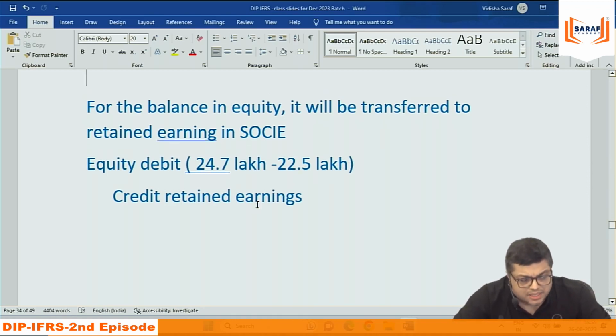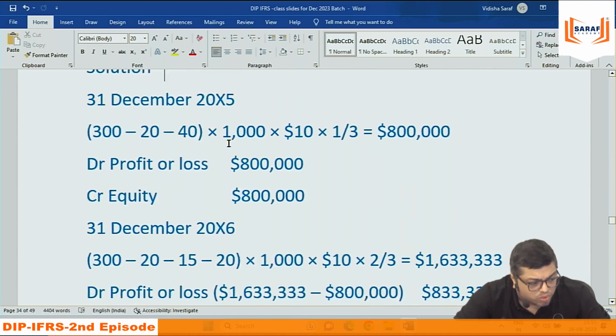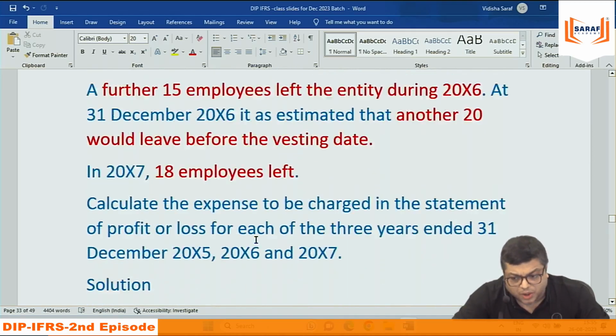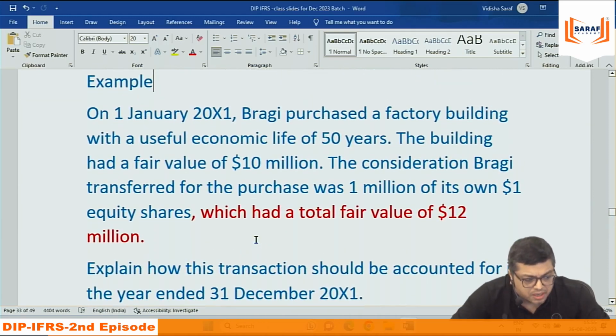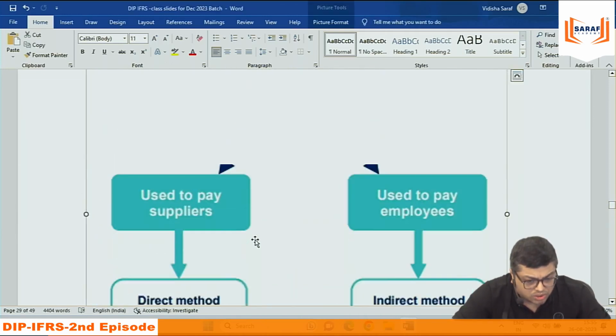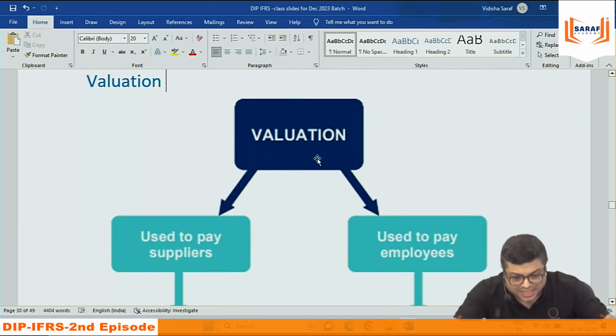According to them, maybe this is silly. According to them, only this part is tricky: recording the expense every year with proper calculations. Maybe. For that reason, they are giving questions like this only. Now, just a theoretical concept which is applied in this example.